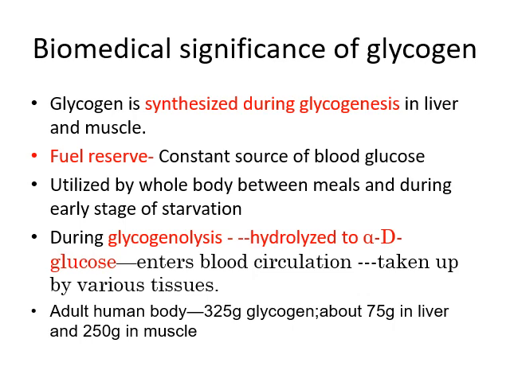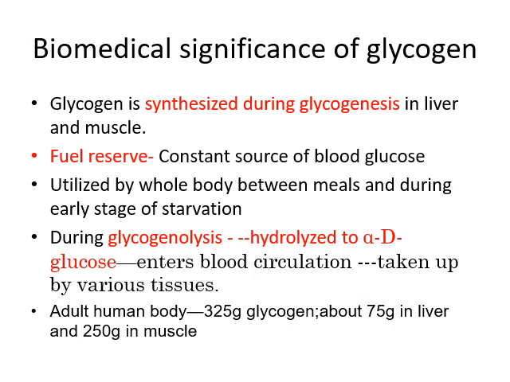It is utilized by the whole body between meals and during the early stage of starvation. During glycogenolysis, glycogen is hydrolyzed into individual glucose units, and these glucose units enter blood circulation and are taken up by various tissues during starvation and between meals.